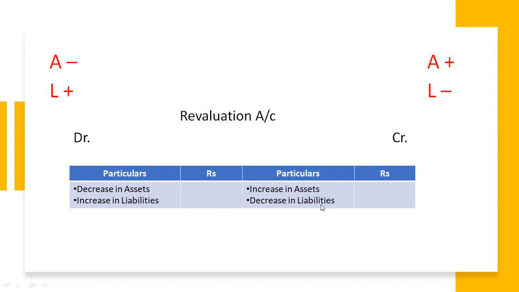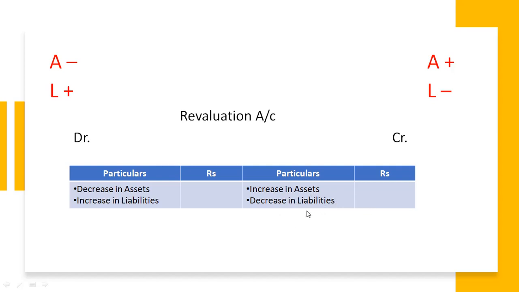The same applies, just the opposite, for the liabilities. If any liability is increasing, then it should be recorded in the debit column. If any provision is increasing, for example, you are creating a provision for doubtful debts or bad debts for the first time, then you have to record it in the debit column. Now if the same provision is being decreased by a certain amount, let us say 600, then we have to record it in the credit column.